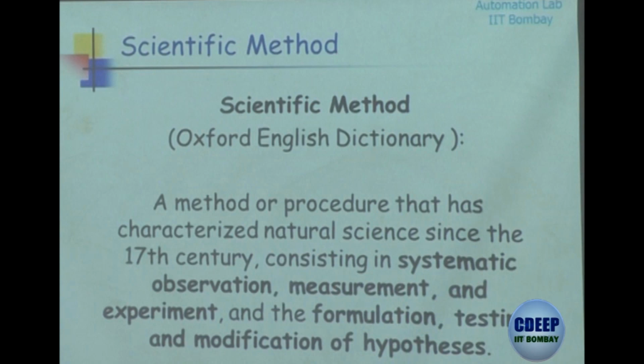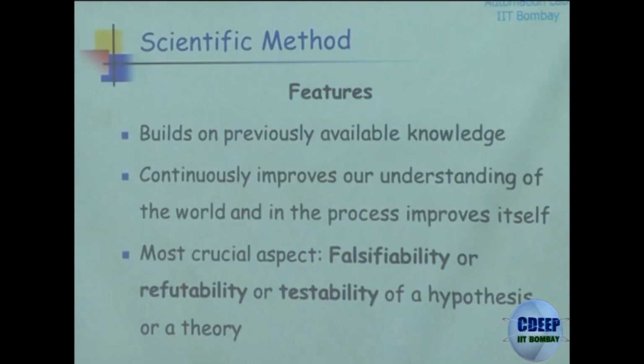So if you want to put it in a nutshell, what are the features of the scientific method? Well, it builds on previously available knowledge. This is very crucial, and this is a crucial aspect when it comes to doing research. It will become clear why I am emphasizing this. It continuously improves our understanding of the world, and in the process it improves itself.